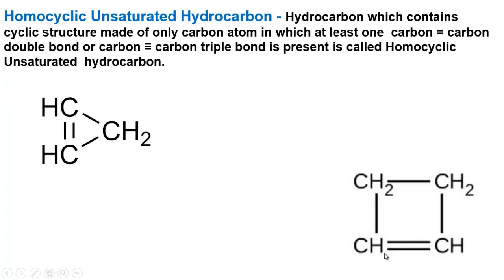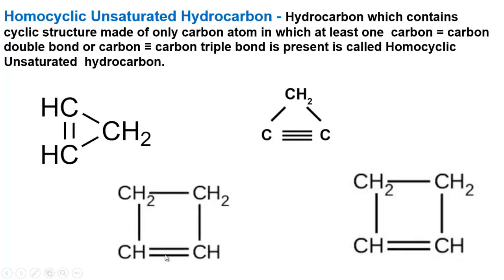There are four carbon atoms forming a cyclic structure but one double bond is present. For this, these are unsaturated hydrocarbon and its name is cyclobutene. You will learn about writing names of different organic compounds. Now more example, this is cyclopropene and this is cyclobutene.